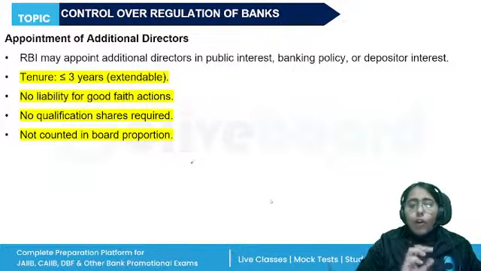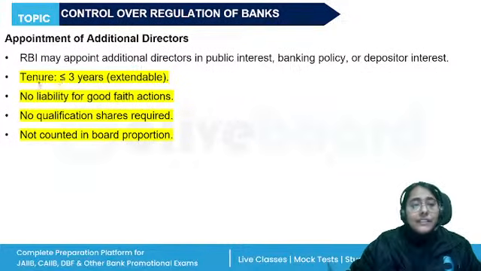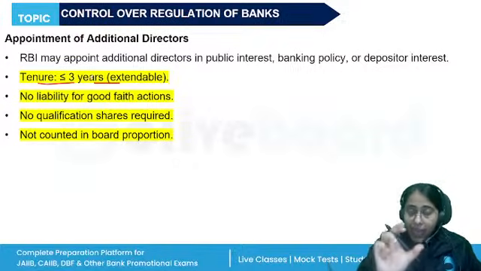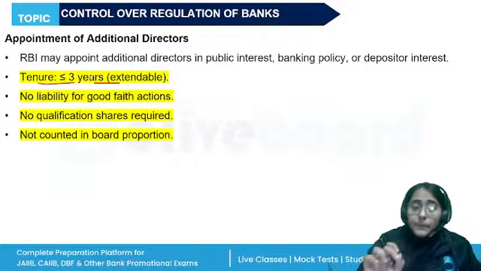They will hold office during the pleasure of RBI and not exceeding 3 years at a point of time. It can be extended and they are reappointed. So let's say they're appointed, it will be for 3 years. After 3 years, RBI can extend their appointment for another 3 years.